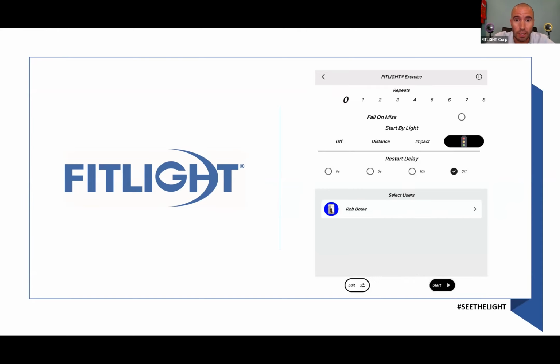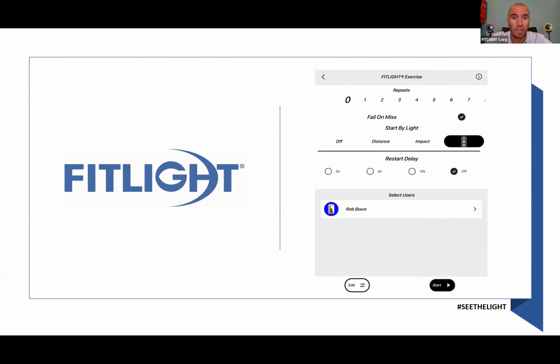Again, you can choose how many lights you want to use. You can set the amount of repeats. You can choose fail on miss or not. What does that mean? Fail on miss means that if you do not deactivate the correct matching light, then all the lights will blink red and the exercise will stop. If you do not check the box, it won't stop. It will just count as a miss, and you can still continue the rest of the exercise.